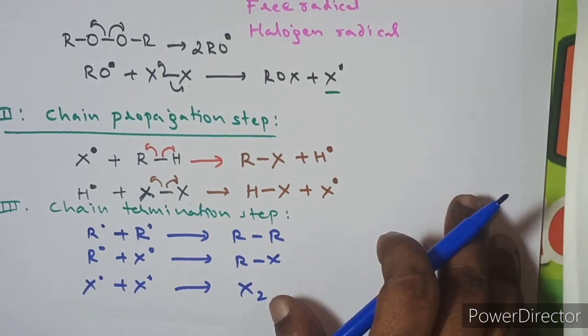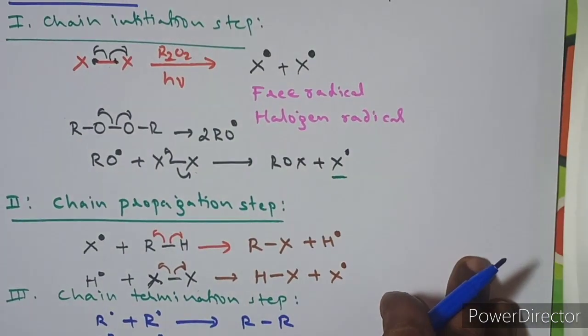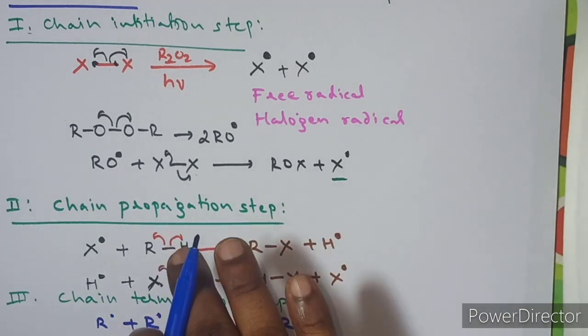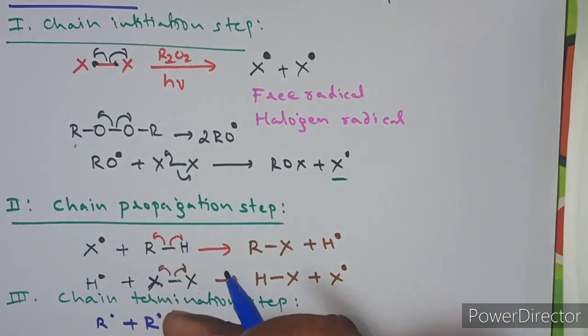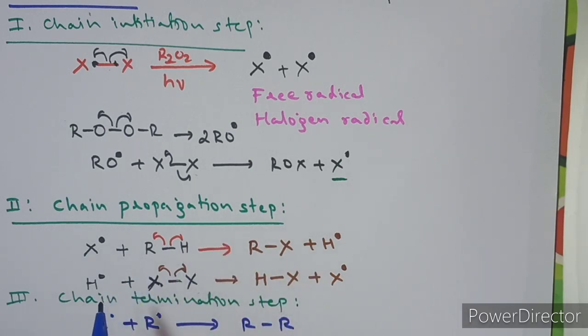This is the mechanism of the free radical substitution reaction. Why is it called a free radical substitution reaction? Because the hydrogen atom is replaced by the halogen radical. Therefore, this is called a free radical substitution reaction. This is the mechanism of the reaction.